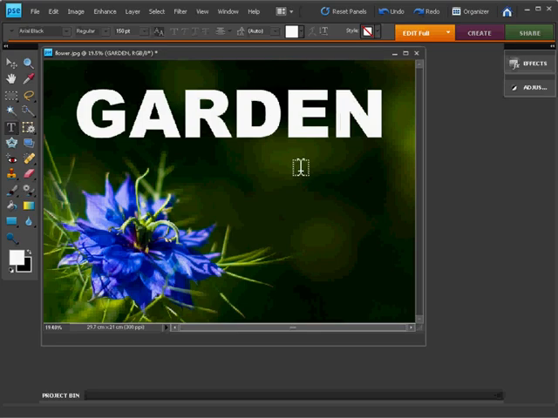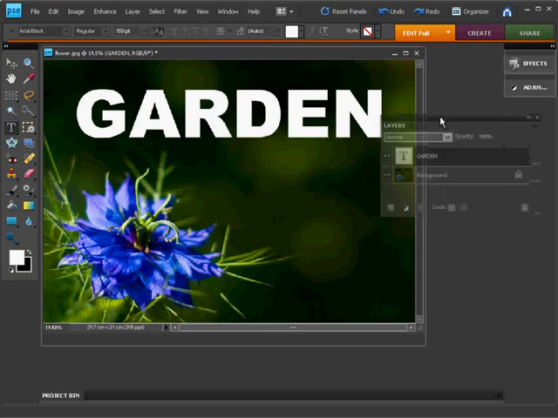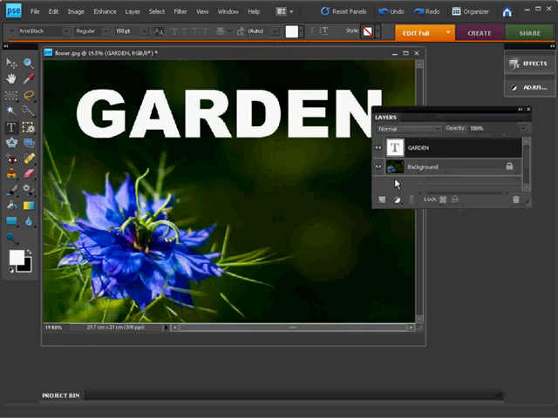Pretty simple so far, but what we need to do is have a little look in our layers palette. Now you should find it in the dock over here. If it's not there, just go to Window and choose Layers, and that should bring the layers up on screen. They're actually off my screen here, so I'm just going to drag them on from the side. There they are. And you can see we have two layers there.